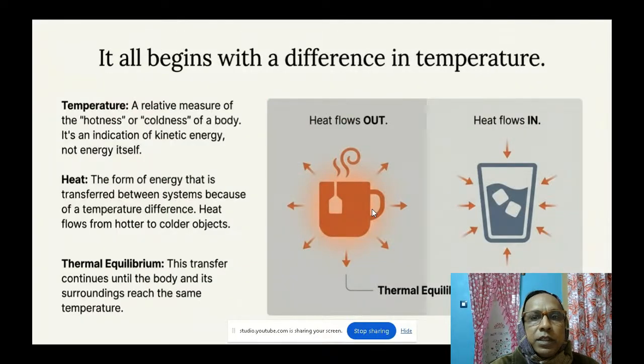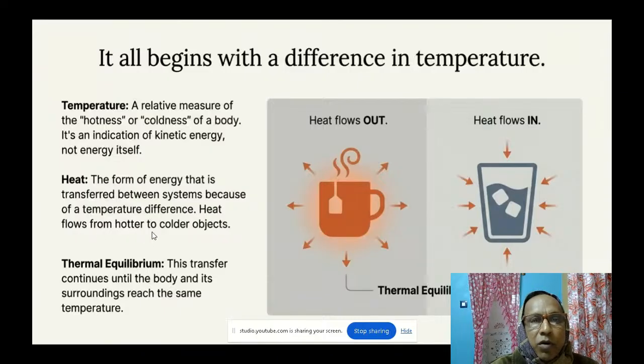If we go into details, it all begins with a difference in temperature. Temperature is a relative measure of the hotness or coldness of a body. It is an indication of kinetic energy, not energy itself. And what is heat? I already told you that heat is a form of energy that is transferred between systems because of a temperature difference.